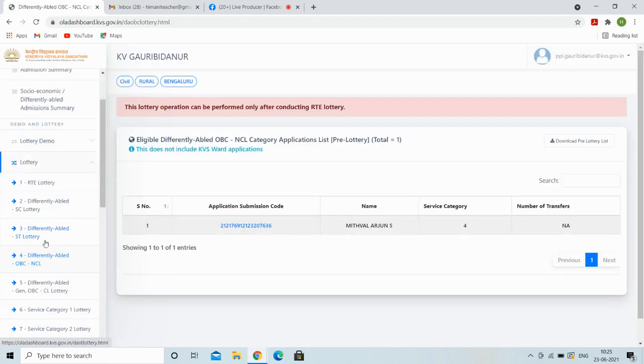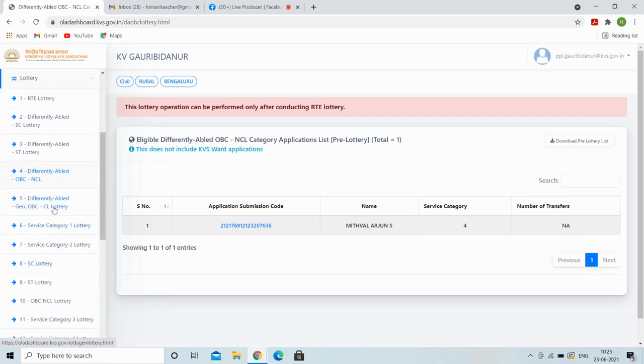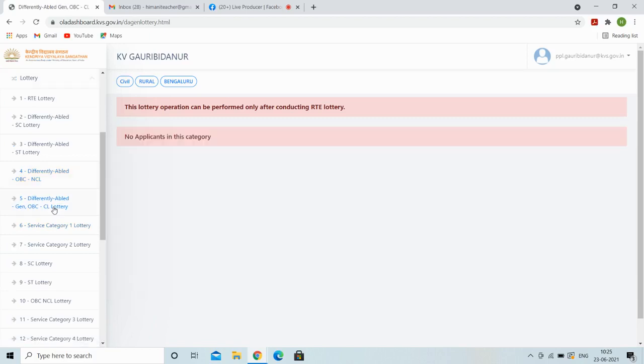These are all differently abled students in SC, ST and OBC. Then OBC creamy layer. After that, we will conduct the lottery for service category 1,